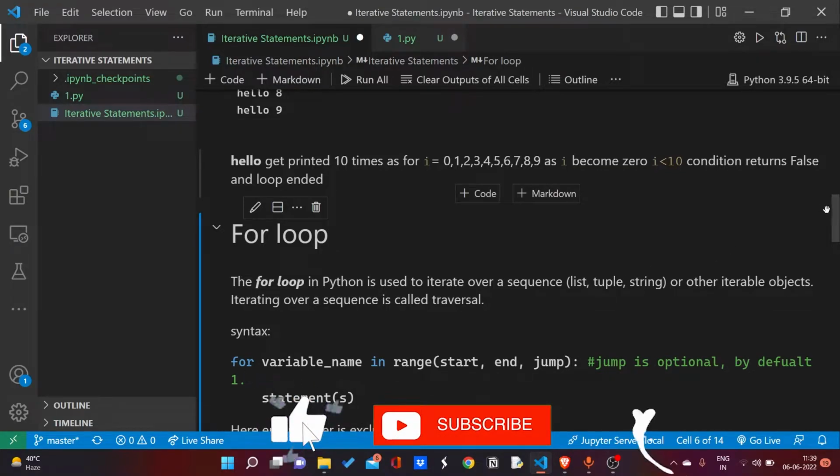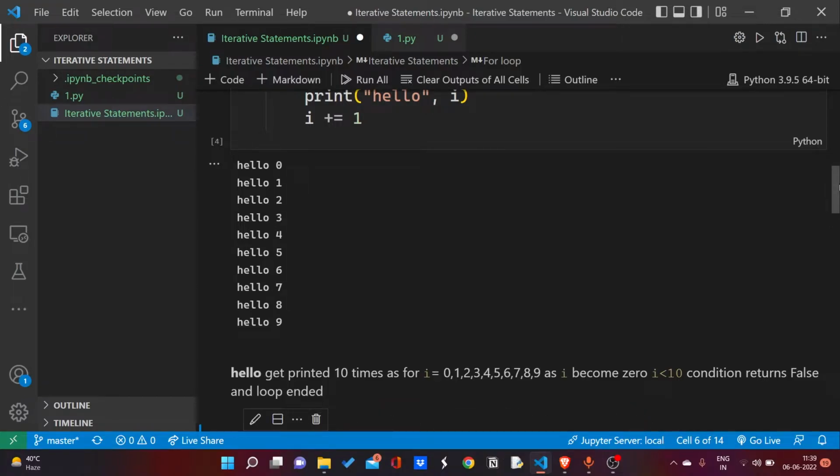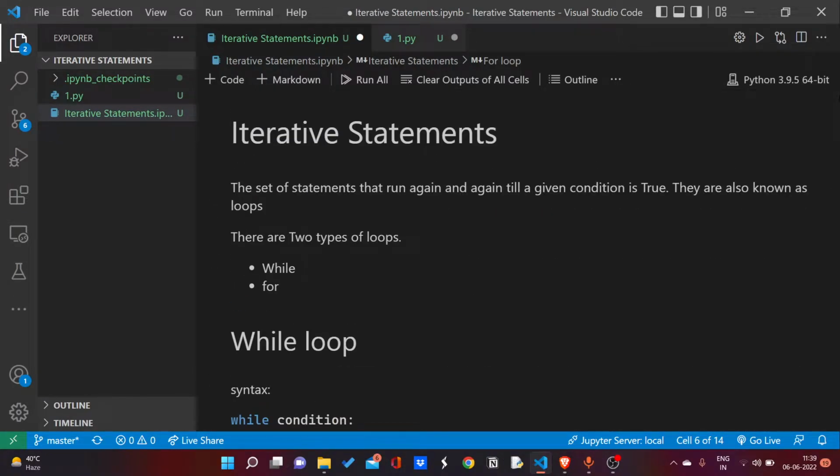Now, what are iterative statements? You might be thinking, don't think about it. I will explain it to you now. Iterative statements are a set of statements or a statement which run again and again till a condition is true. When the condition becomes false, the statements stop running and the flow transfers to the next statement after the iterative statements. We can create iterative statements by using loops.